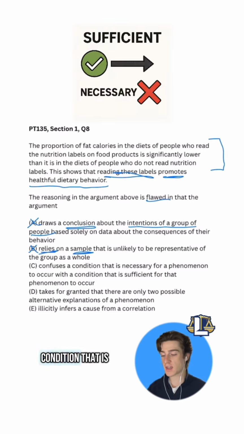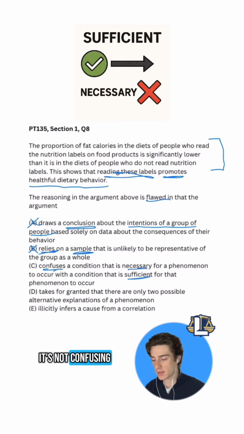C confuses a condition that is necessary for a phenomenon to occur with a condition that is sufficient for that phenomenon to occur. Well, the argument isn't really applying necessary or sufficient conditions within the premises of the argument in relation to reading these labels and how that affects diets. So no, it's not confusing these conditions within this argument, so C is incorrect.